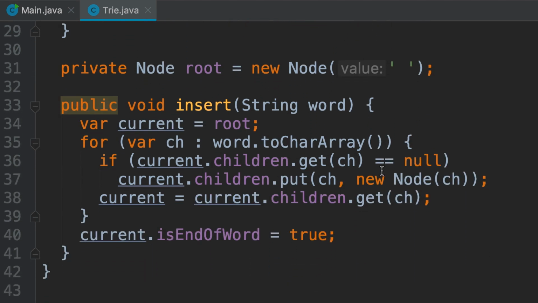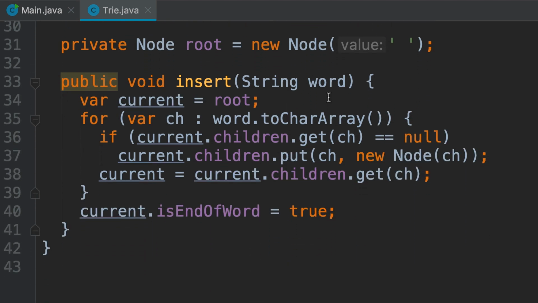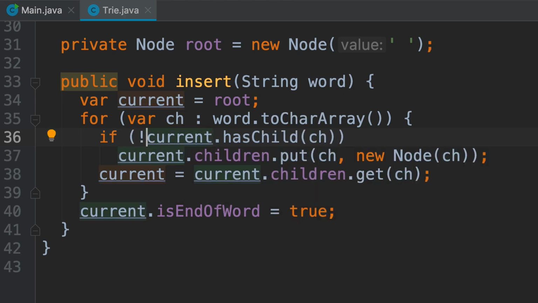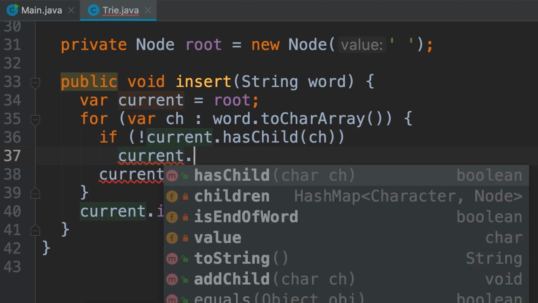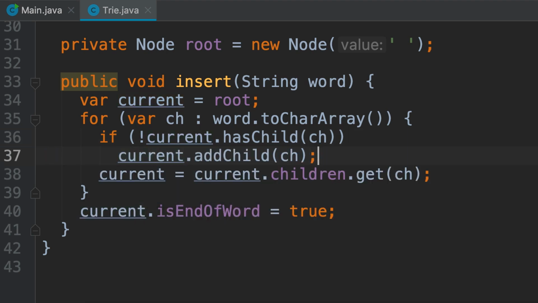Okay? Now, back to the insert method. Instead of directly working with this field, we ask the current node object, hey, do you have a child for this character? If not, I want you to create it. So we call current dot addChild for this character.